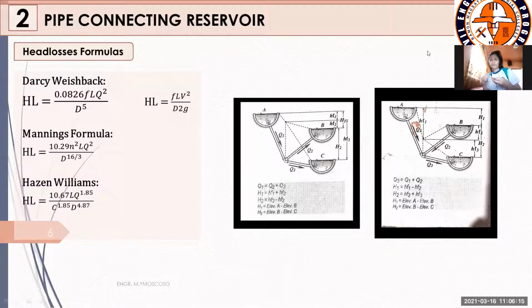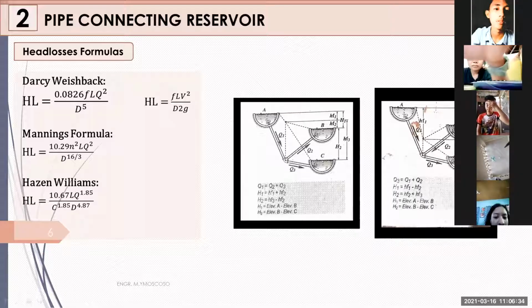If you watched our past videos about the lectures, we still have head losses to consider here, because we have connections of our pipeline system to the reservoirs. So we still have to consider the three main formulas for your head losses. That will be the Darcy-Weisbach, the Mannings, and the Hazen-Williams.